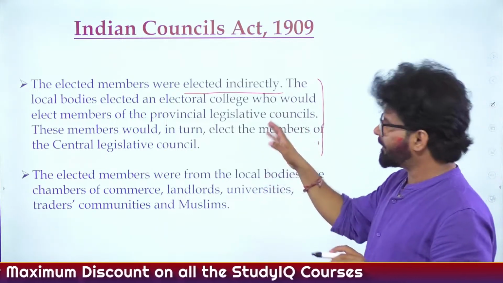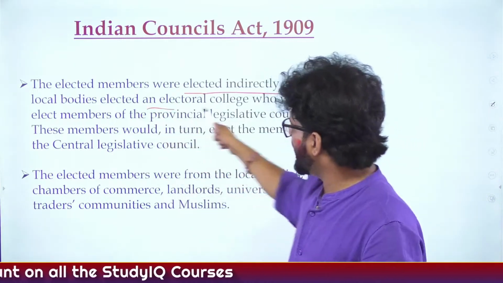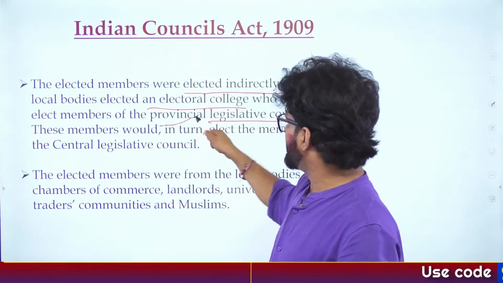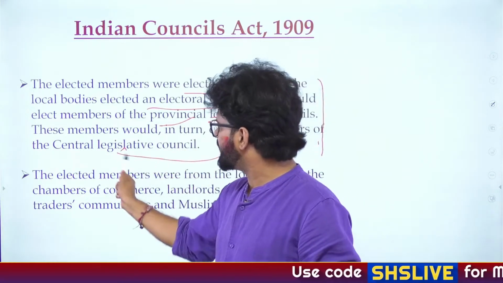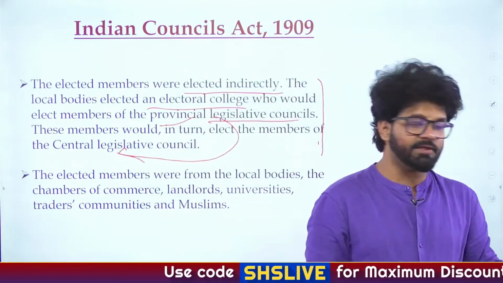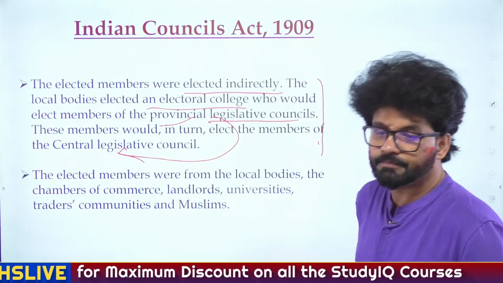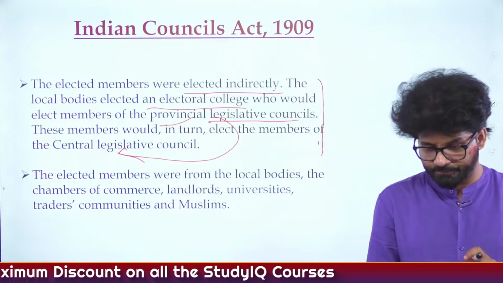Elections are currently also happening indirectly. So local bodies will elect members of Provincial Legislative Council, and then these Provincial Legislative Councils in turn will elect members of Central Legislative Council. Direct election will be introduced for the first time via which particular act? What was the name of this act?